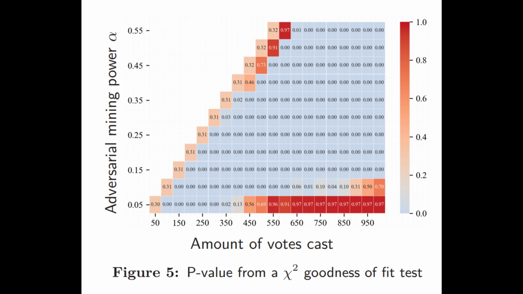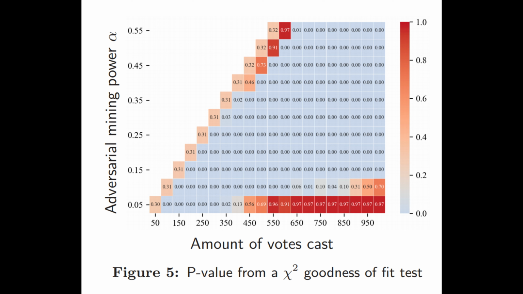Figure 5 shows a heat map of the probability that a sample comes from our expected distribution based on how many votes were cast and how powerful the adversary is. We assume the adversary is dishonest and uses all of their votes. If we land in a blue region, we say that the chi-squared test rejects the election and we don't accept the winner. However, if we land in a red region, we say the chi-squared test tells us that it's plausible enough that 90% of actual votes agree.